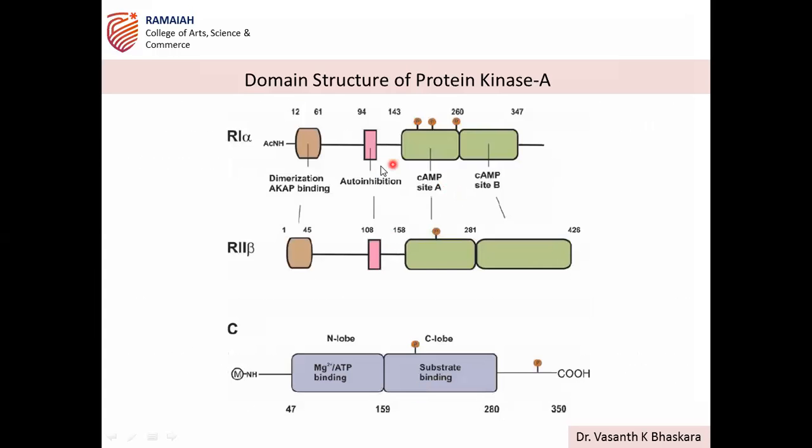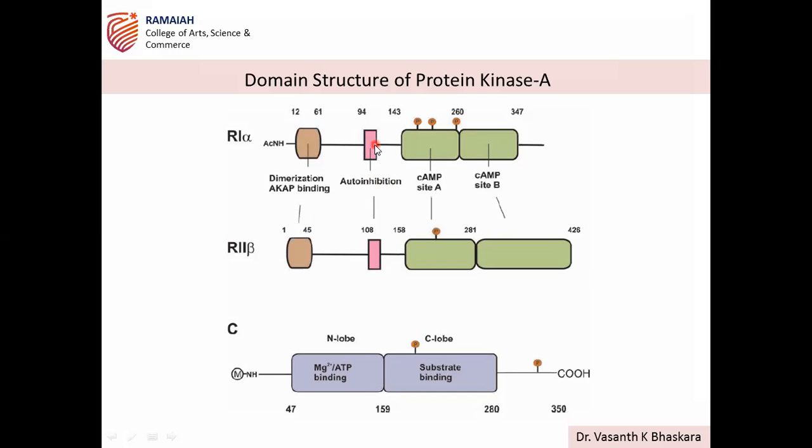So these are the domains. That's what we discussed. We discussed that the R regulatory subunit exists as types 1 and 2, and there are 4 forms of alpha and beta types. Then the catalytic subunit. So you see here, these different forms are variable with respect to the subdomain structure and function.